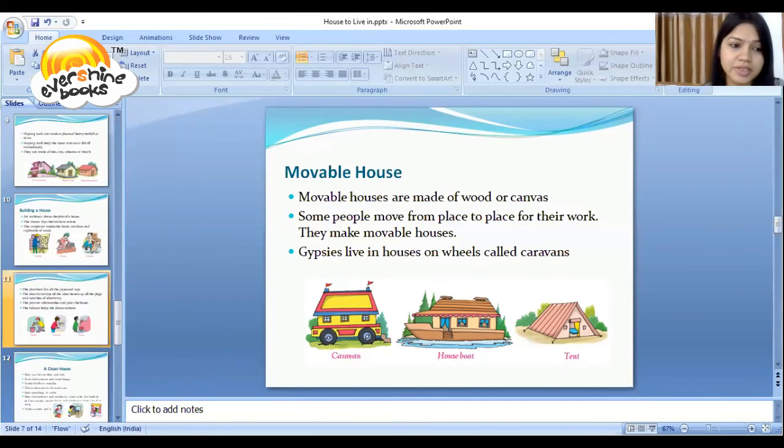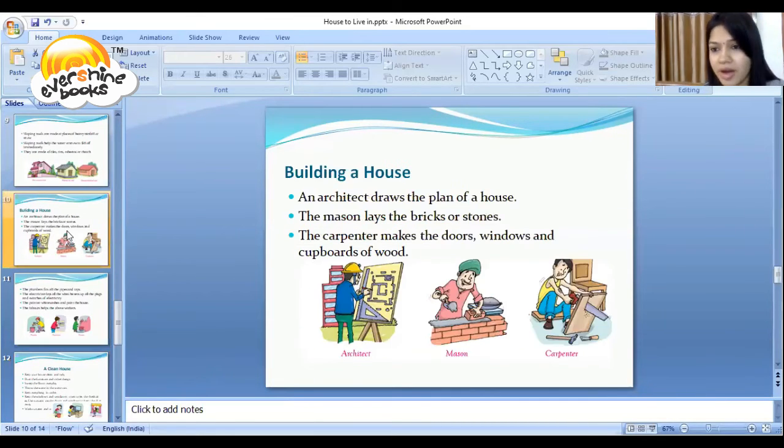So the next one is building a house. An architect draws the plan of a house. What does an architect do? He draws the plan for building a house. The mason lays the bricks or stones. What does a mason do? He lays bricks and stones to build the walls of the house.